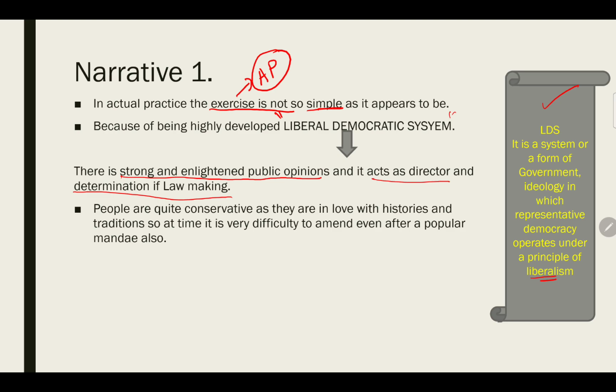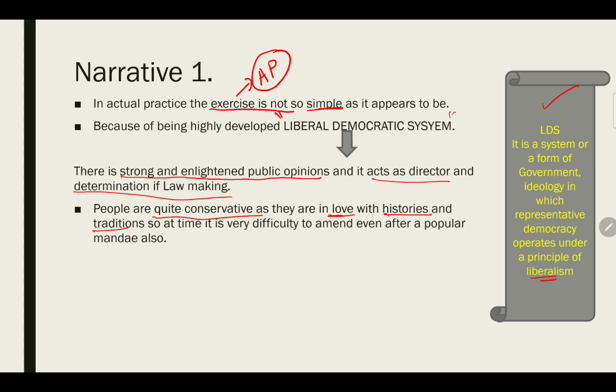There are certain sections of people who are very sound in knowledge, and enlightened public opinions are given by different people of Britain, who act as a director in determining whether a law is good or not. The people of Britain are quite conservative, as they deeply love their histories and traditions.